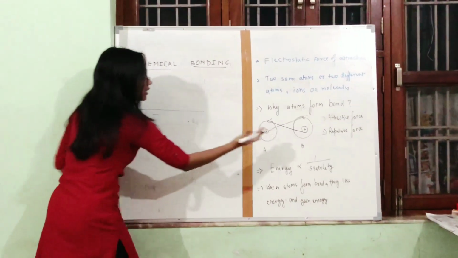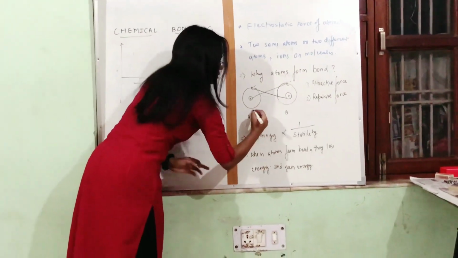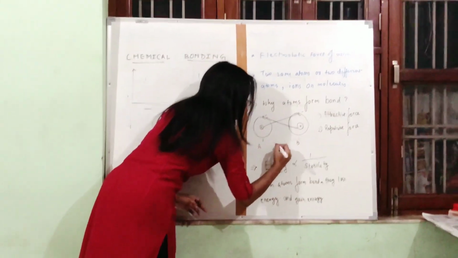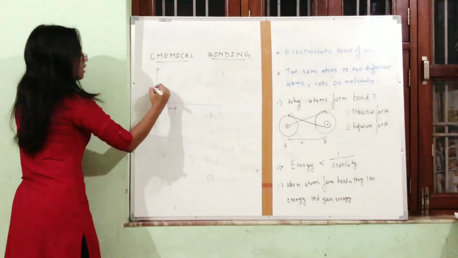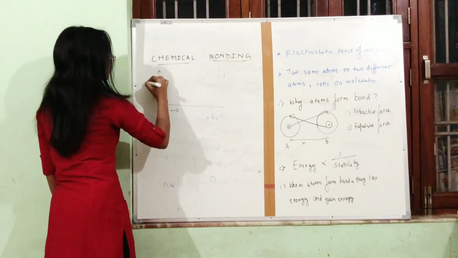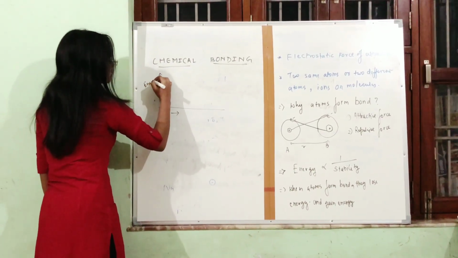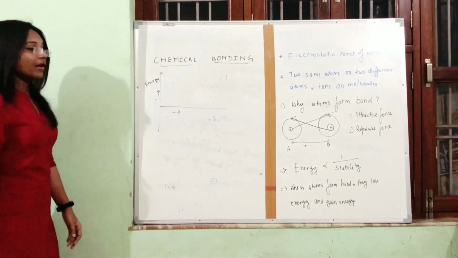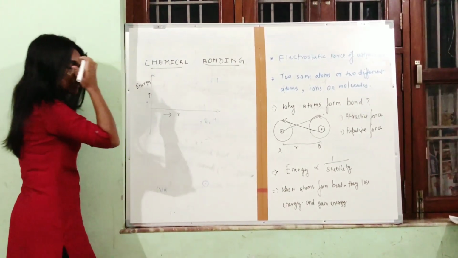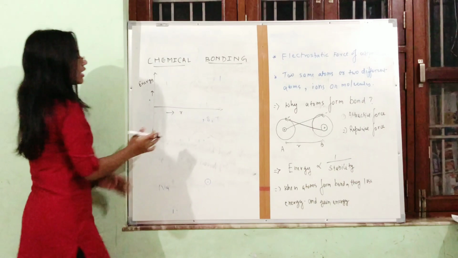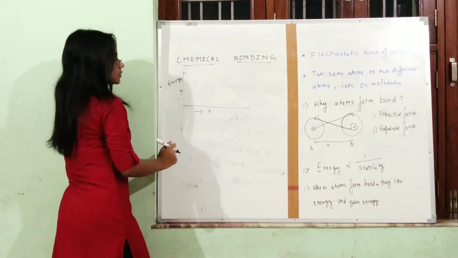And the distance between these two atoms. Suppose this is R. So this is the graph of energy. On the y-axis I have taken energy. On the x-axis I have taken R. Here R is the distance between two atoms.